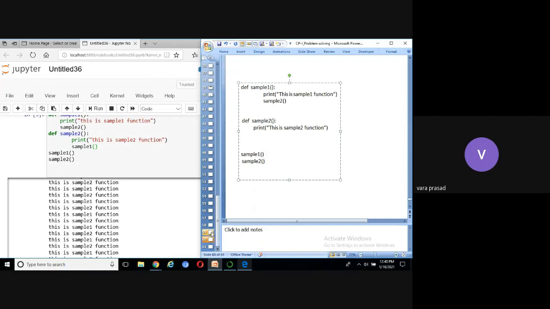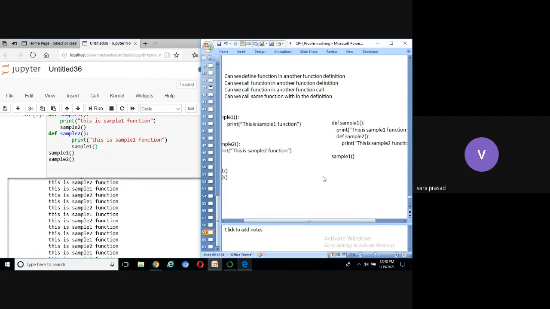Next question. What is the next question? Can we call a function in another function call? Please try to understand. This point is related only to the function call. Here there is no function definition. Can we call one function in another function call? That means as a parameter. Now you can check one example here.